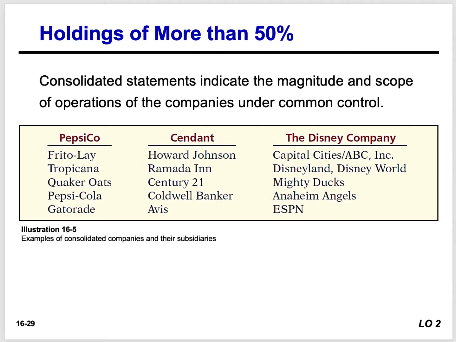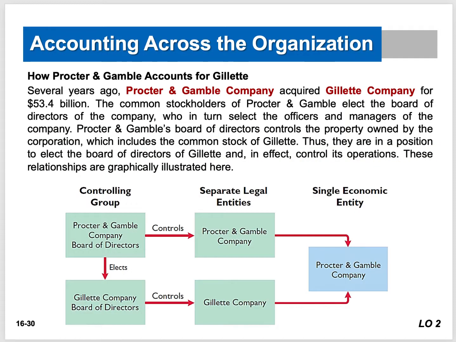Same thing with the Disney company. What do they own? Well, they own Capital Cities. They own ABC Incorporated. Obviously, they own Disneyland and Disney World. Apparently, they own the Mighty Ducks hockey team. They own Anaheim Angels, and they own ESPN. Okay? So we're going to do some examples of how this works through the books.